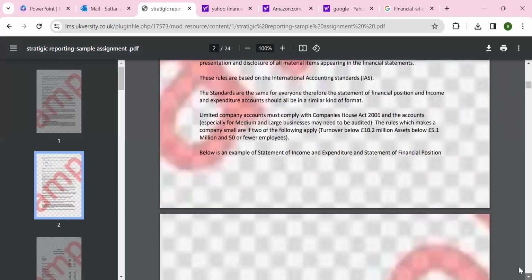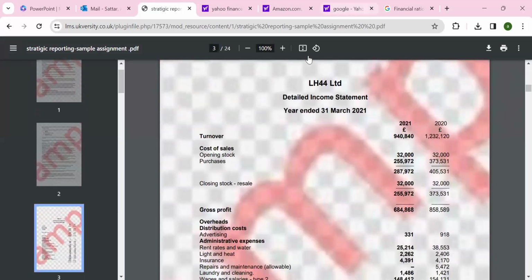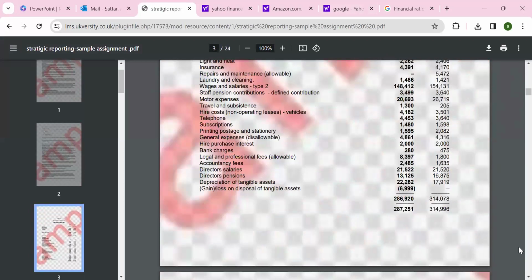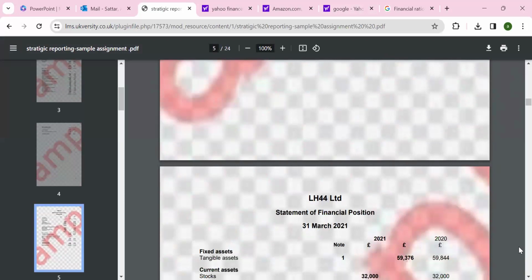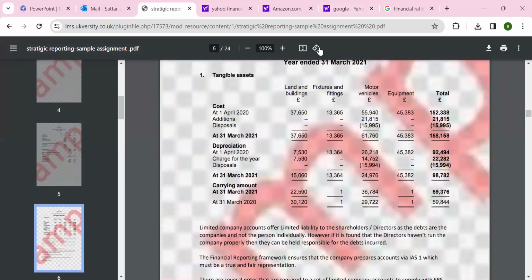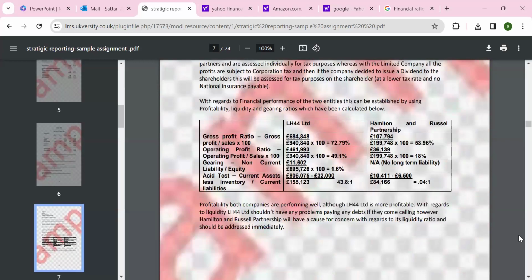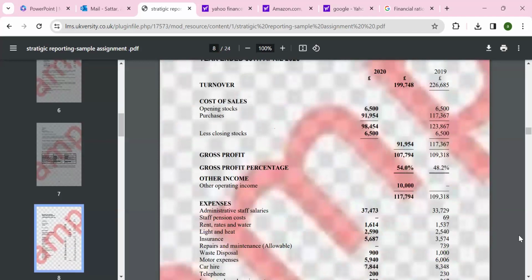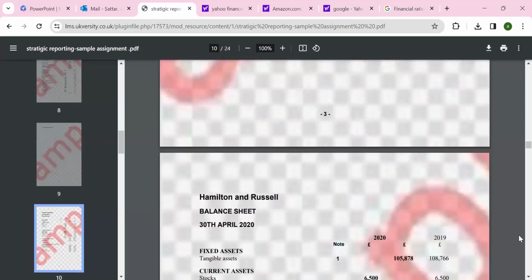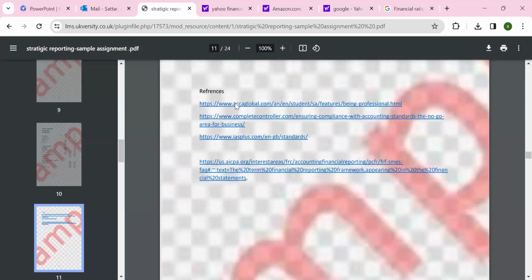This is one of them. And you will see here, they put the facts and figures, and then the company's financial statement, and underneath they explain it. That's the interpretation, and they use the reference.